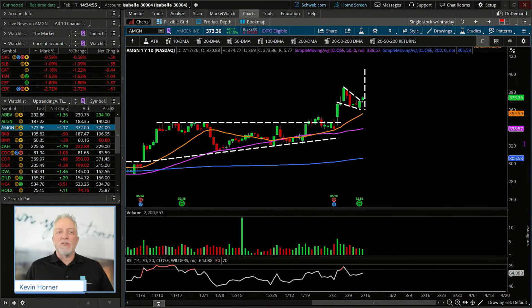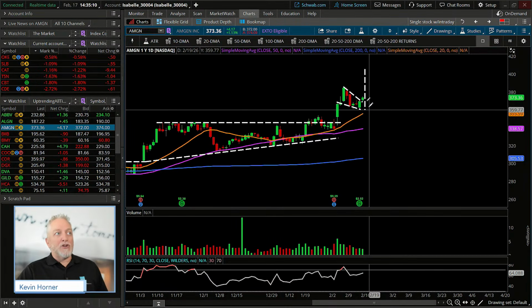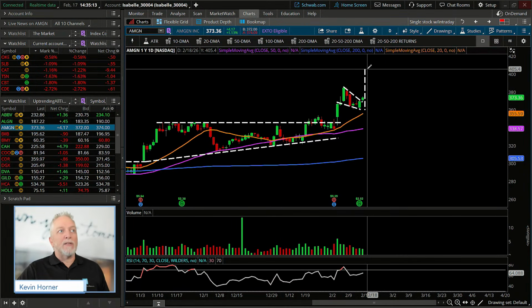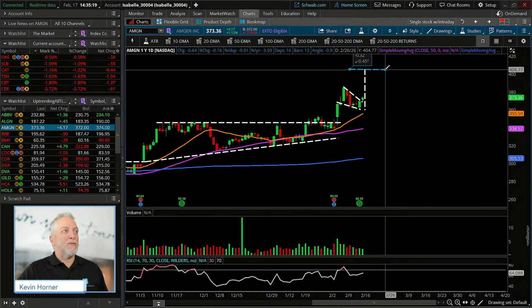Remember that this is one of those things that's an art and it's not a science. It's also true that technicians will take a different approach. Some traders will add that height of the flagpole to the bottom of the flag, as I have done initially, which gives us an approximate target in the ballpark of 405, right? So I'm just going to draw that line in, approximately 405.